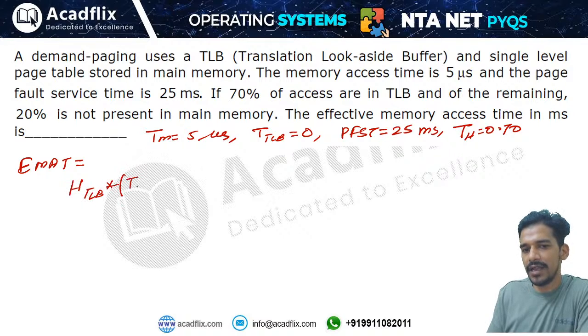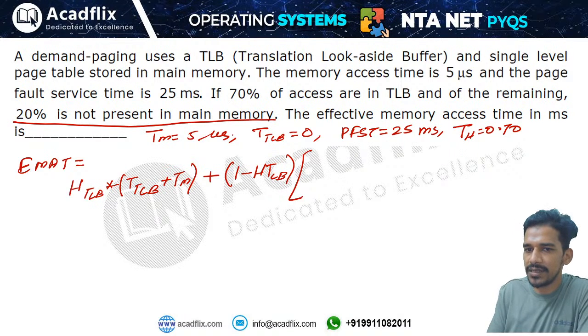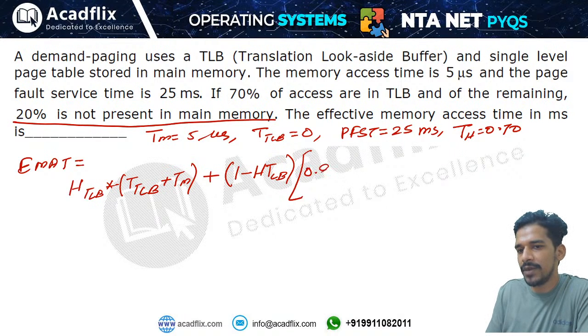So you will add TLB access time plus main memory, right? But if data is not found in TLB, that means 1 minus the hit ratio of TLB, then there are two cases. One case is that the data will be found in the main memory, that is 80%, because if 20% of the time data is not found in memory, that means 80% of the time data is found in memory. So 80% of the time you will access the page table from main memory, right? Then you will transfer this page table into TLB, then access the data from main memory.